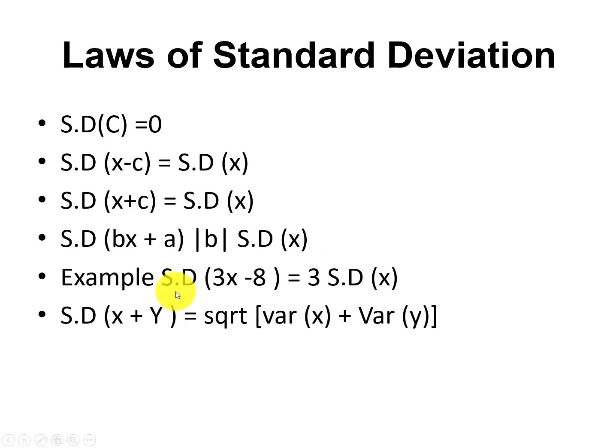There is an example, standard deviation of 3x minus 8. So 3 will come out. This is plus, so we do not write the modulus sign. But if it was minus 3x, then definitely it will become positive because variation will be positive. So it will be 3 into the standard deviation of x, and the constant will be equal to 0. Similarly, standard deviation of x plus y, we can write as the square root of variance of x plus variance of y. In this way we can interpret.